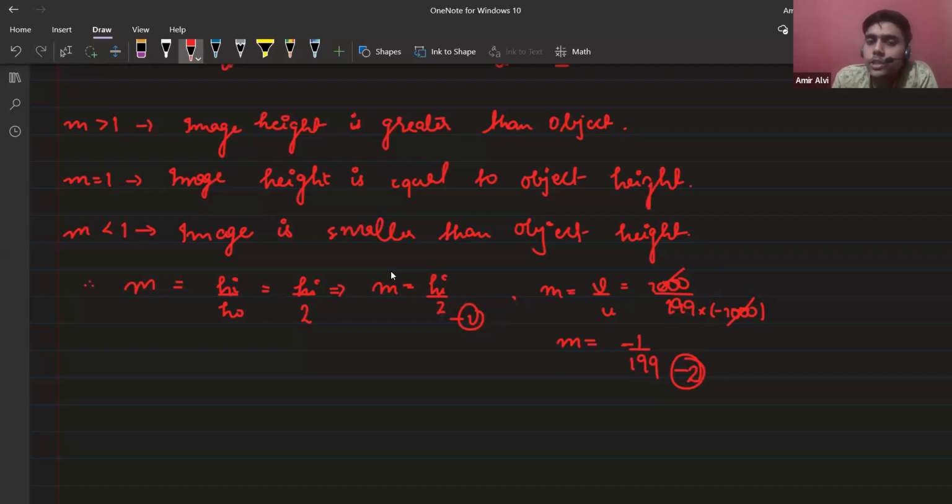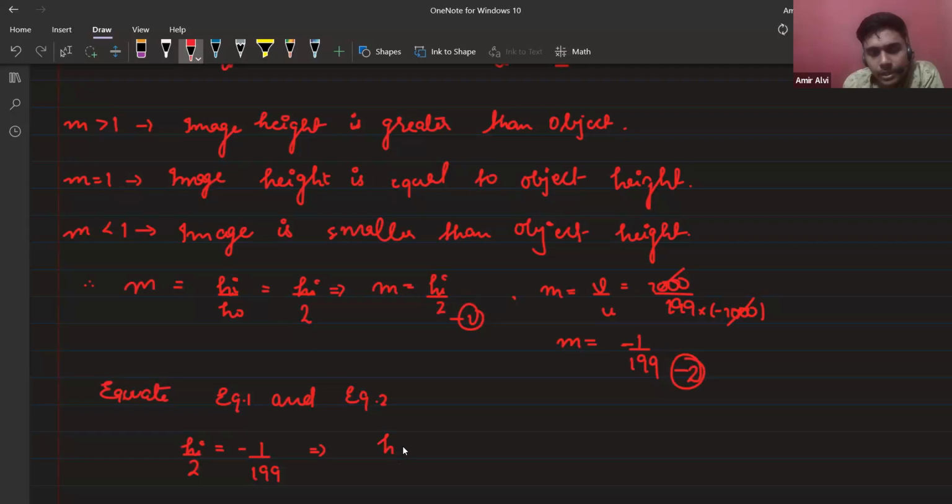This ratio tells you that. So HI by 2 equals minus 1 by 199, so HI will be equal to minus 2 by 199.